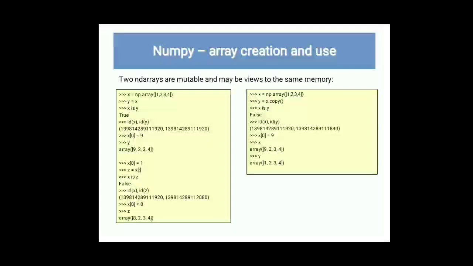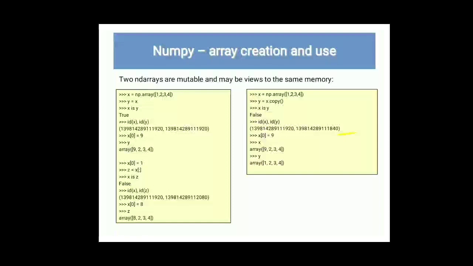Then x[0] = 9, so we have assigned the first value as 9, so 1 is converted into 9. There are various examples, such as the copy function, so you can copy one np array into another also.